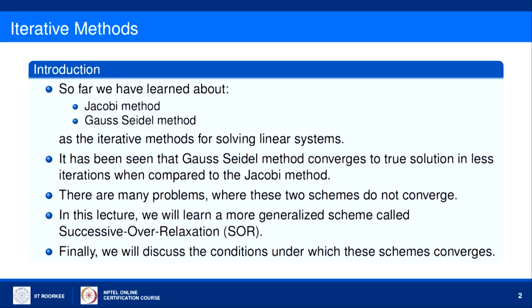Finally, in the last phase of this lecture, we will discuss the conditions under which these iterative schemes, Jacobi, Gauss-Seidel and successive over relaxation, converge. As I told you in the previous lecture, these schemes are called stationary iterative methods, meaning they are of the form x k plus 1 equals iteration matrix P times x k plus q.